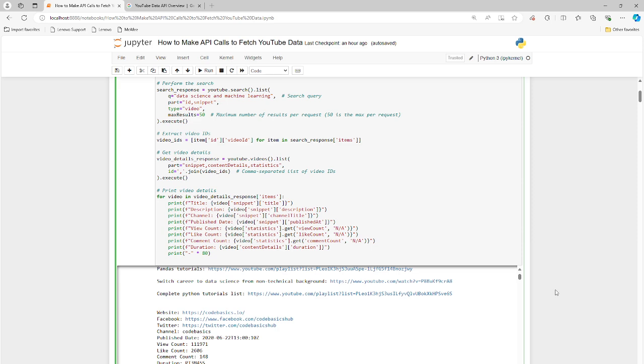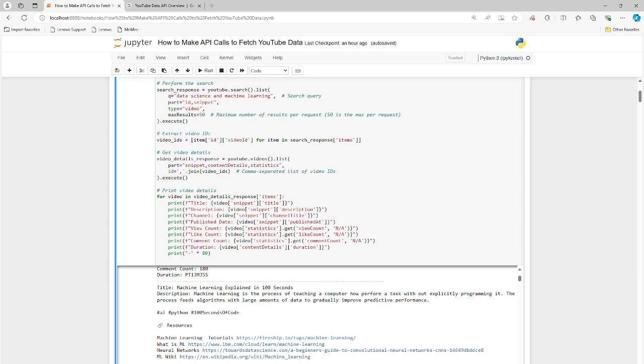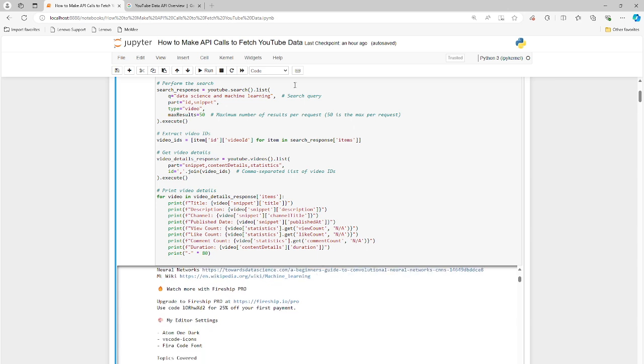So I printed all of these. You can see this in the display window right here. Let me scroll down just a little bit. You can see literally title, description, channel, publish date, number of views, view counts it's called, number of likes, and so on and so forth, right? I did a search for data science and machine learning. That's what I'm curious to know about right here. So this could be anything, right? You can use this if that is your preference.